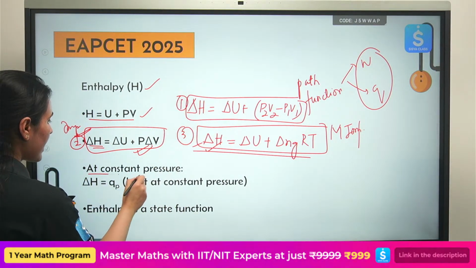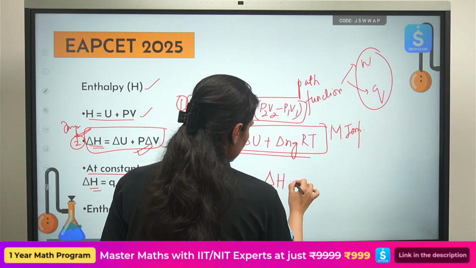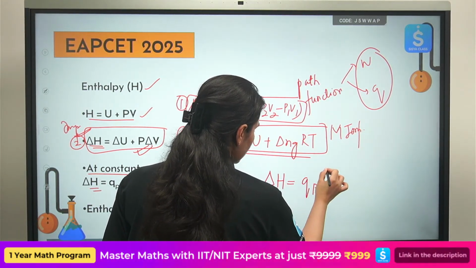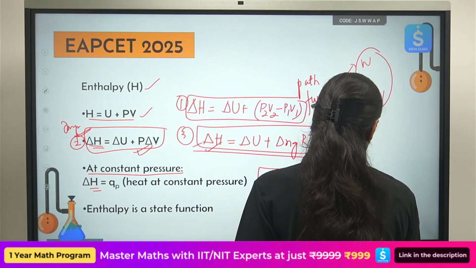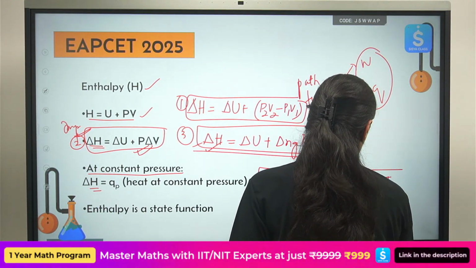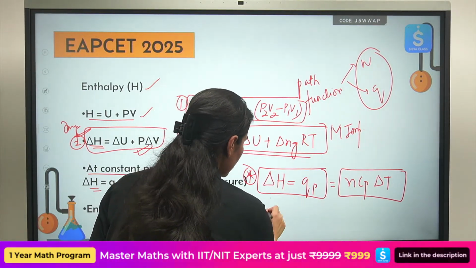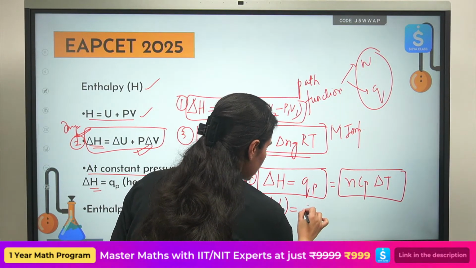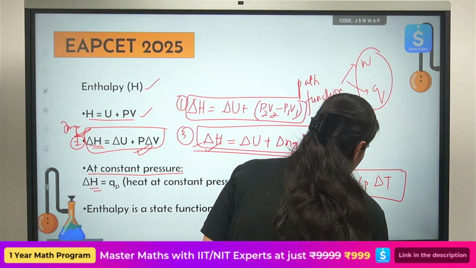Great. And at constant pressure, we can also write that the enthalpy change is equal to the heat exchange at constant pressure, or nCp delta T. So this is one expression that you should know about, and if you want to write it in terms of internal energy, then it is the heat exchange at constant volume and nCv delta T.